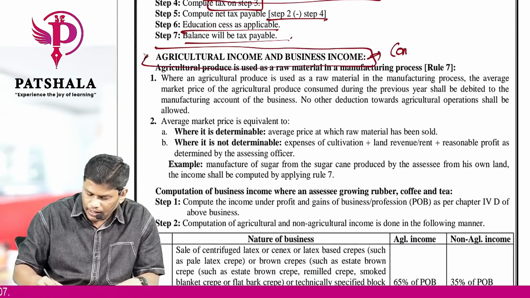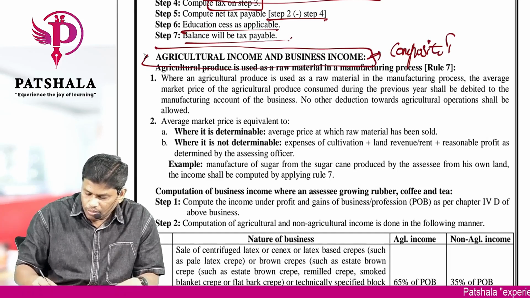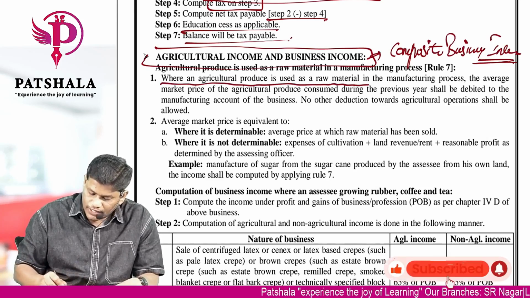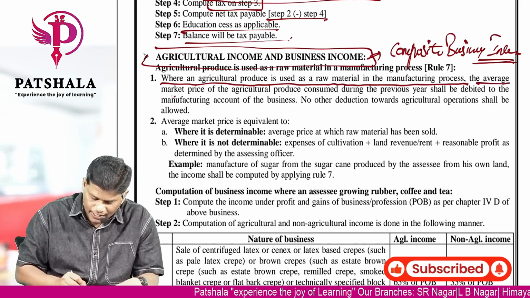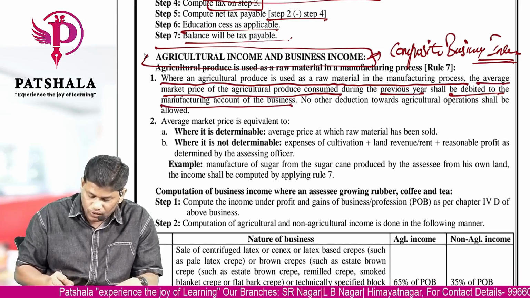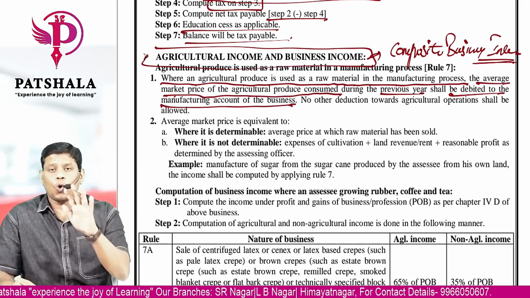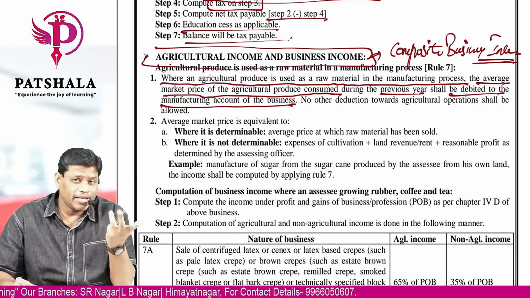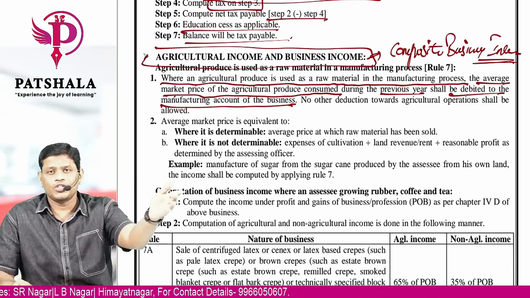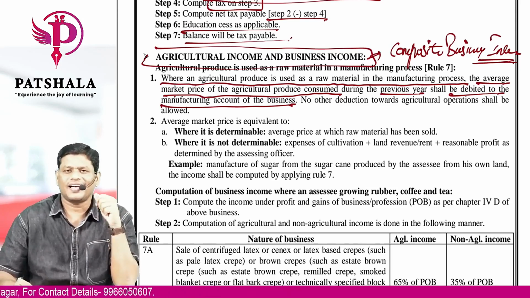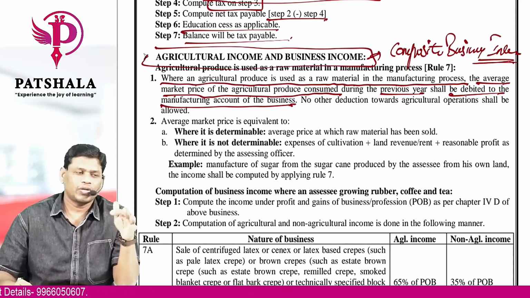This we call a composite business income, wherein the agricultural produce is used as a raw material in the manufacturing process. The average market price of the agricultural produce consumed during the previous year shall be debited to the manufacturing account of the business. Because when you do only sugar manufacturing, you will buy the raw material from the market. Now we are not buying the raw material from the market. The raw material is used from our own farm fields, where we have produced the agricultural produce. The same thing is used in the manufacturing process. So the debit will be zero.